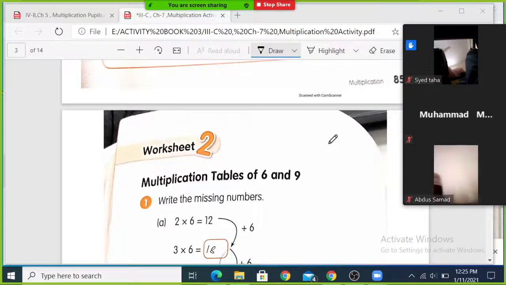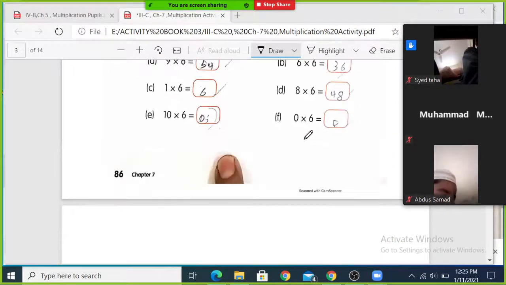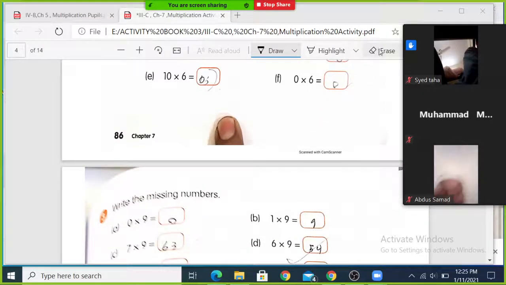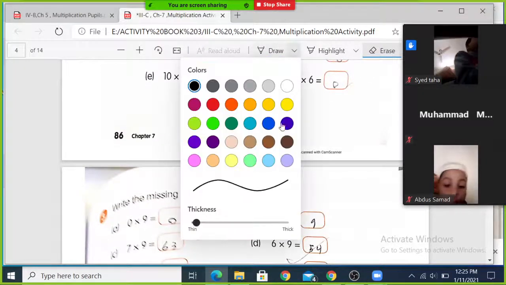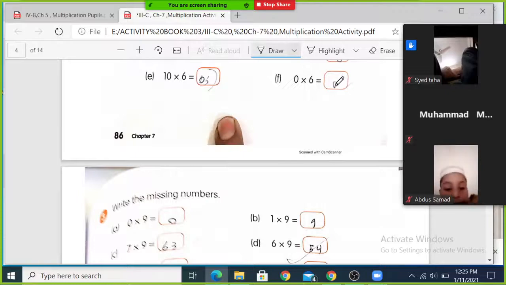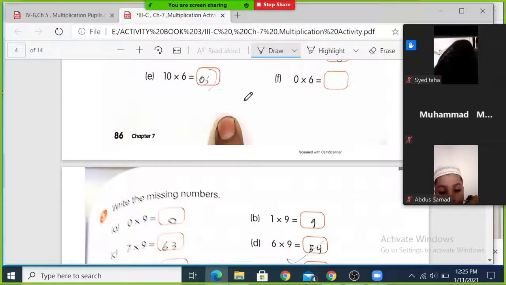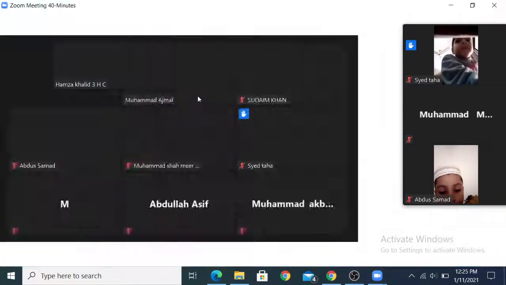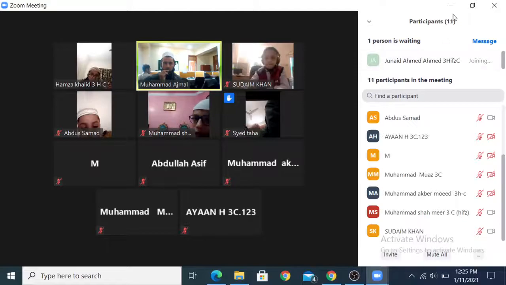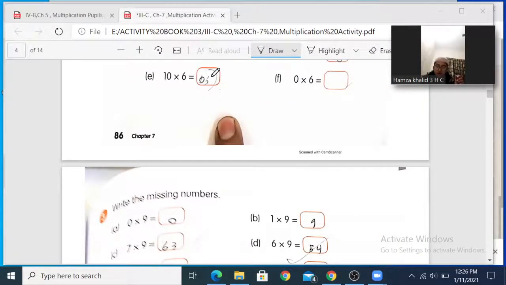So page 85 is completed. Now we are moving to page number 86. I just erase the answers first. Look here, I stop the sharing so that you don't see the answers. Then we will do the whole page.